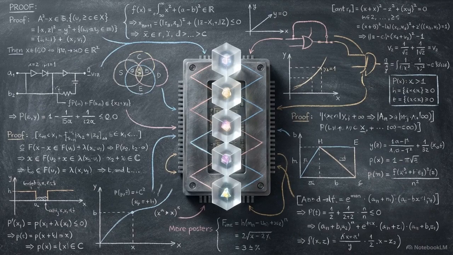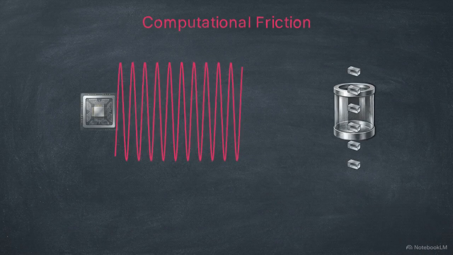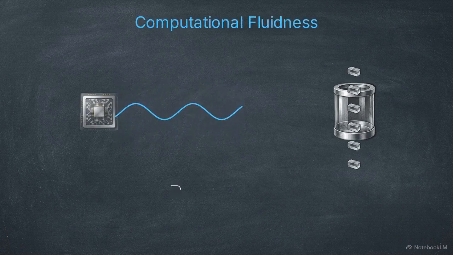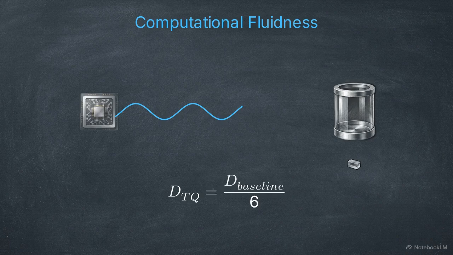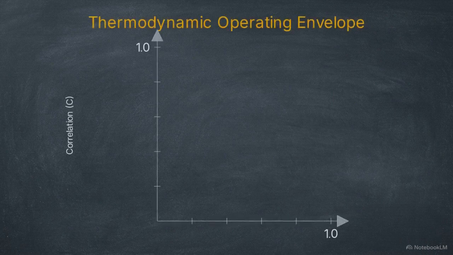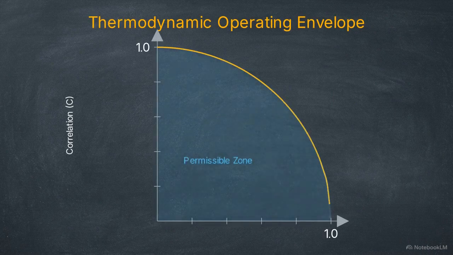Compressing the KV cache by a factor of 6 changes the physical reality of the AI. It directly shrinks the physical disturbance variable generated during each inferential cycle. The math is straightforward. The new per-cycle disturbance with TurboQuant is exactly the baseline disturbance divided by 6. On the thermodynamic operating envelope graph, a baseline system with a disturbance of 0.5 hits a maximum correlation ceiling at 0.866. With TurboQuant, disturbance plummets to 0.083, shooting the correlation ceiling up to 0.997.